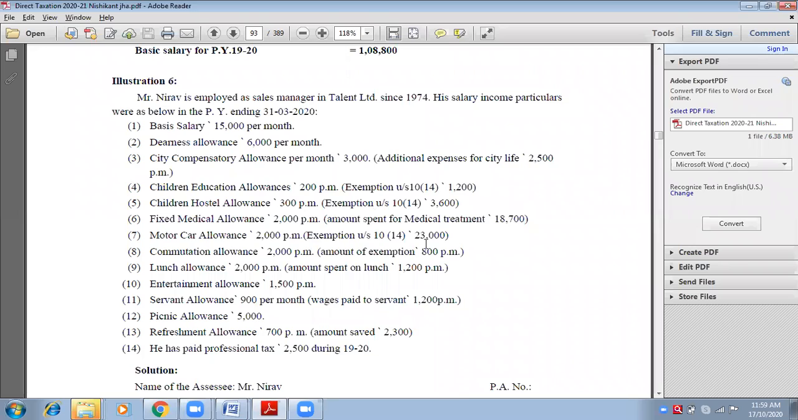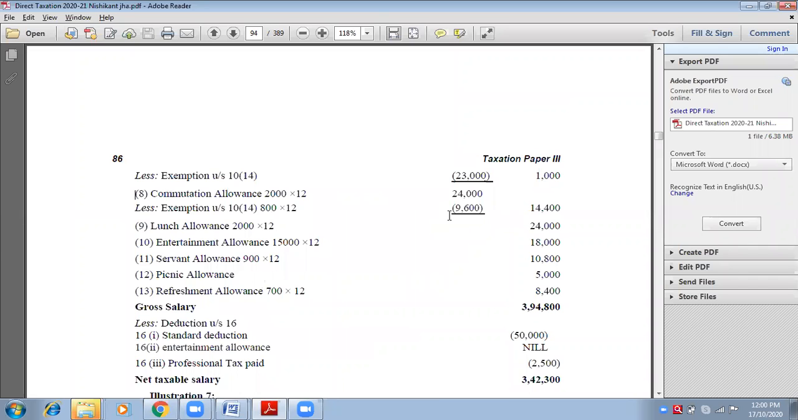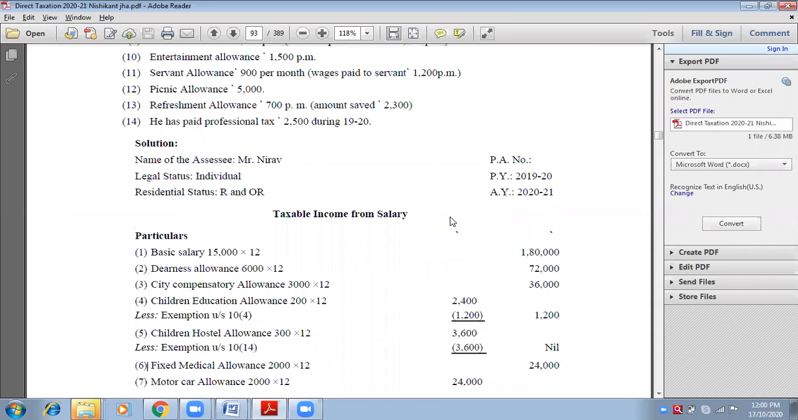वो मुझे मतलब नहीं है, एक्चुअल एक्सपेंडिचर से मुझे कोई मतलब नहीं है. मुझे कितना allowances मिला, how much did I receive, 2,000 per month. So 2,000 per month. Yes, it is fully taxable. Write down fixed medical allowances in the bracket 2,000 into 12, and because it is 24,000, it will be shown in the outer column. Show it in the outer column. 24,000. Next.